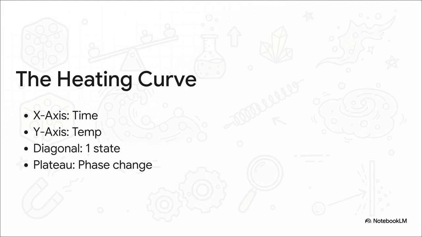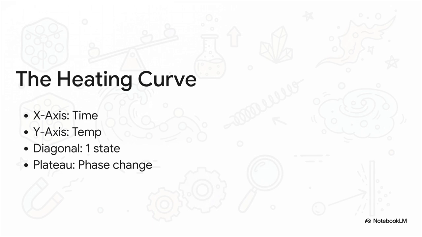Now this is really fascinating. Let's break down the master heating curve graph. If you picture the x-axis as time and the y-axis as temperature, the diagonal lines are straightforward enough. As time goes on, the temperature is rising, and only one specific state of matter exists during that period. But consider the plateaus. Notice those flat horizontal sections at the exact melting and boiling points?